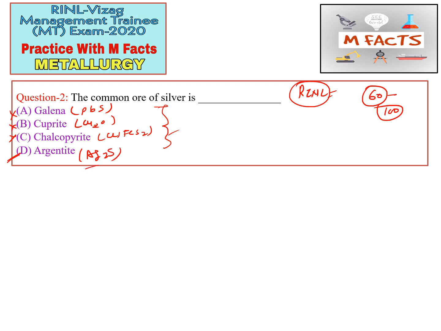I will tell you to please practice these types of questions and try to remember the common ores of a few non-ferrous metals, which is important for the RINL exam, and for the GATE exam also. We have given an element introduction playlist for this purpose, and in that element introduction we have introduced every ore and mineral of all the common metals that are used. So try to remember those things from that element introduction part.